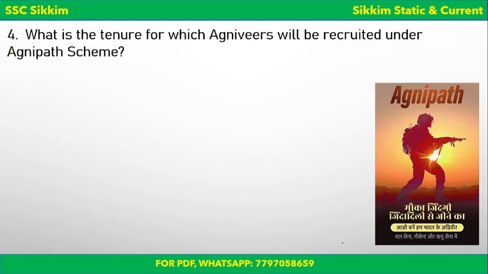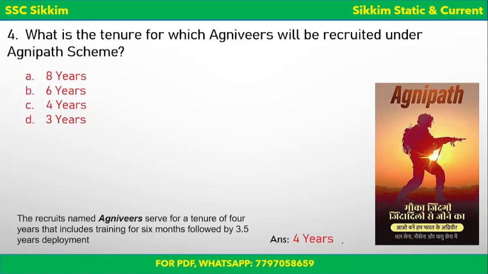Next, what is the tenure for which Agniveers will be recruited under Agnipath scheme? So there is a fixed number of years for which these Agniveers, the soldiers, will be recruited. So what is that number of years? I think you all know it. It's 4 years. So 4 years will be the tenure for which the Agniveers will be recruited, and this 4 years will include 6 months of training period. 6 months training plus 3.5 years of deployment. So altogether 4 years. So 4 years is the correct answer.